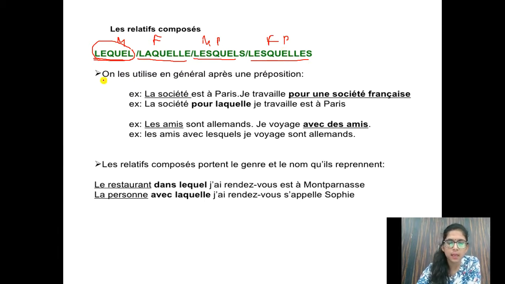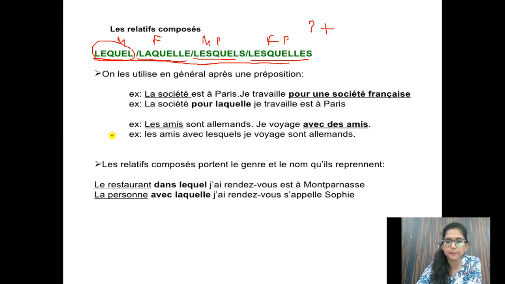Now ici c'est écrit, it's written, on les utilise en général après une préposition. Now what is pronom relatif composé? Preposition plus lequel, laquelle, lesquels and lesquelles. This is pronom relatif composé. You can see this example. Two sentences are there. One more thing. What is the role of pronom relatif composé? We join two sentences in one sentence, to make a single sentence.